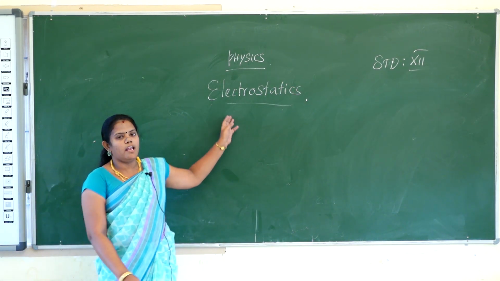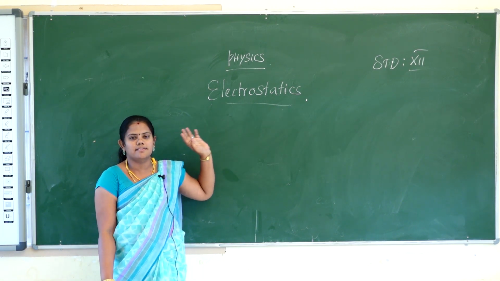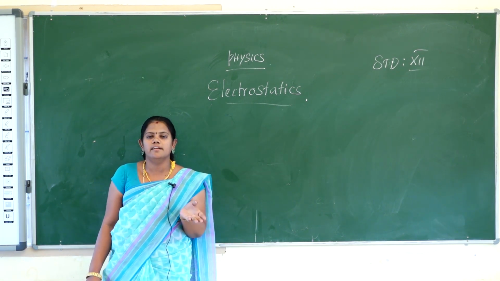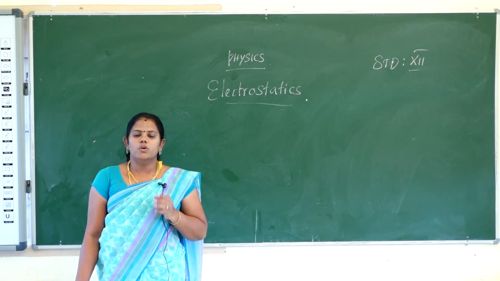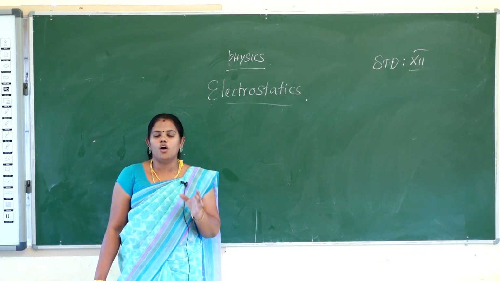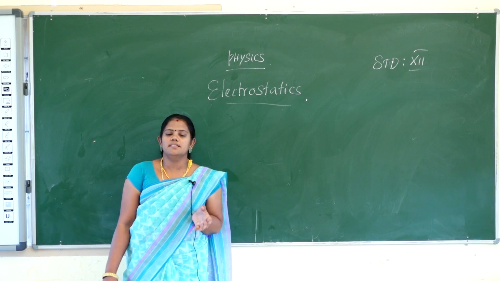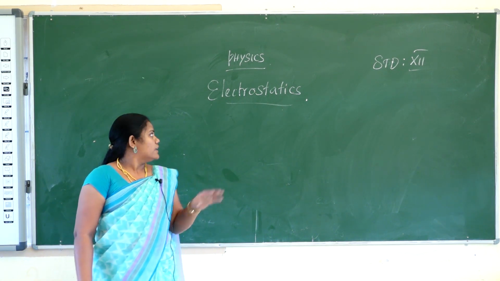Okay, what is meant by electro? Electro means electricity. What is the difference between current and electricity? What is meant by current? Current is the flow of charges. Electricity means the study of the flow of current.